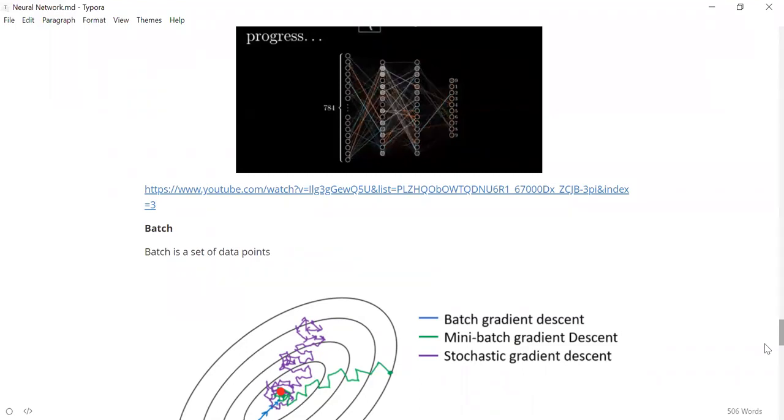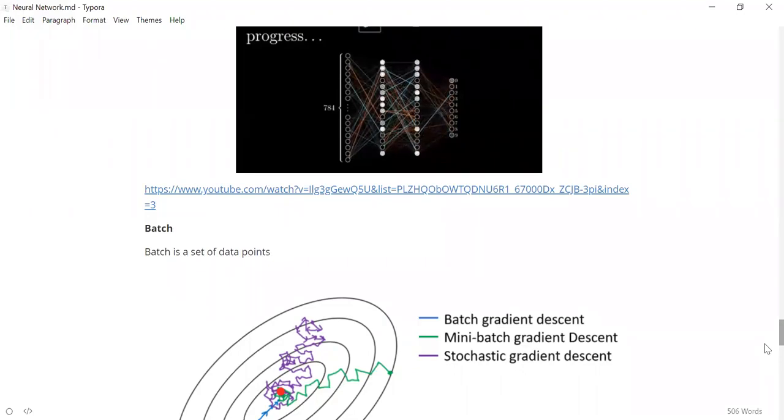Yeah, someone is asking what is stochastic gradient descent. Stochastic gradient descent is when you are passing a single image, finding the error, and changing the weights and biases based on that. If you have 60,000 images, you pass one image at a time, one by one. So you'll have 60,000 computations, which is very slow.